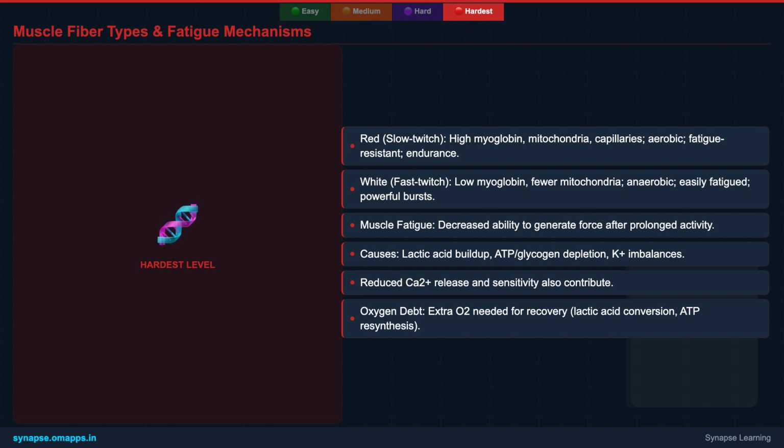Additionally, let's briefly touch upon some muscle disorders relevant for NEET: myasthenia gravis, an autoimmune disease affecting neuromuscular junctions; muscular dystrophy, a group of genetic disorders leading to progressive muscle degeneration, often due to dystrophin mutations; tetany, rapid muscle spasms due to low calcium; and gout, accumulation of uric acid crystals in joints.